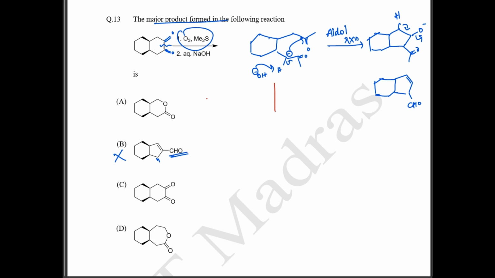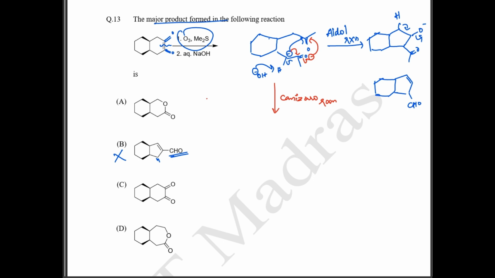So there is the other possibility. The other possibility is your Cannizzaro reaction. In Cannizzaro reaction, what happens? Your O minus is going to add to this carbonyl group, and this is going to form an O minus here, and this O minus is now going to attack your other carbonyl group.